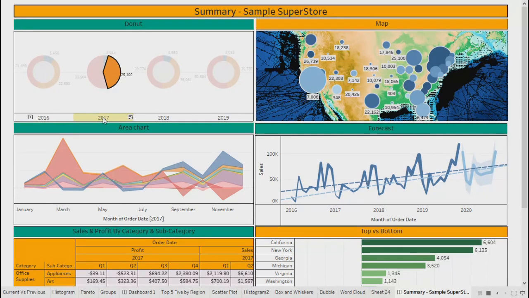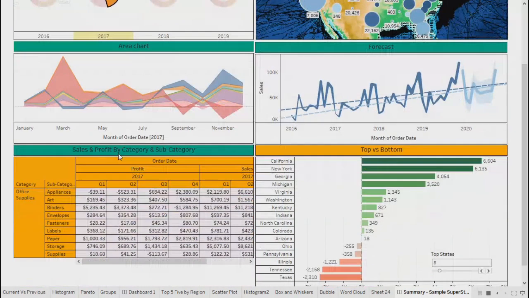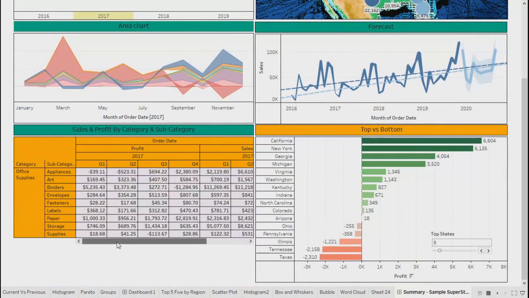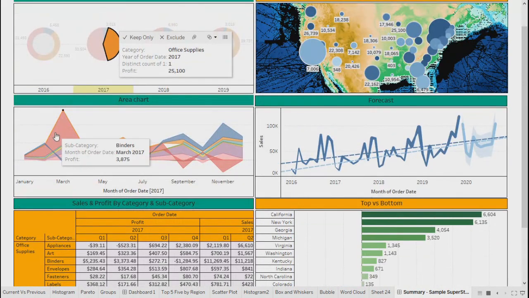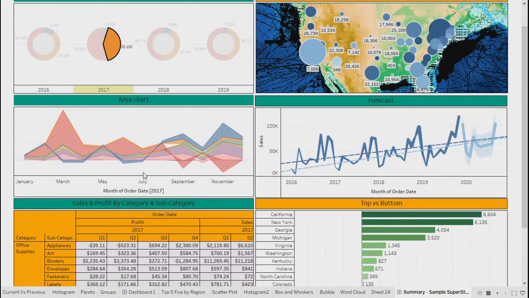Can that be a real ask? That can be asked, right? Because what is happening right now, it only shows 2017, right? I want to see the trend of office supplies over here in different years that I don't see now, because it shows only 2017 data.